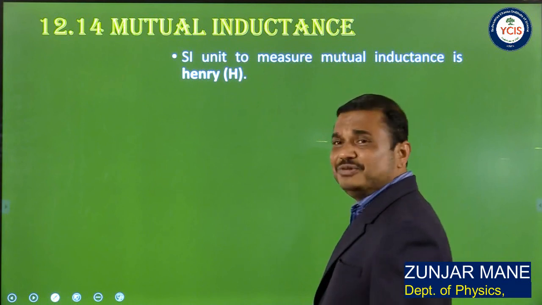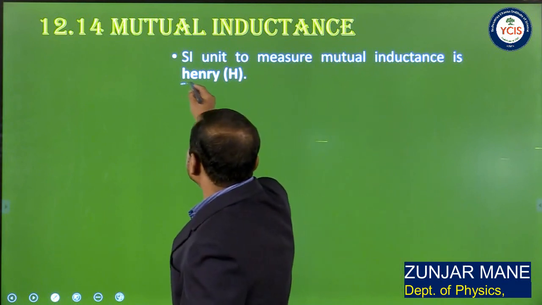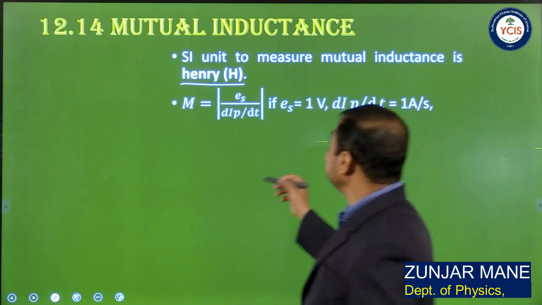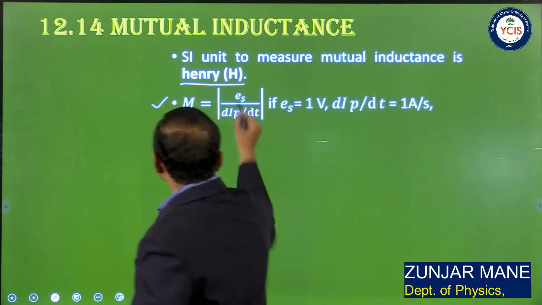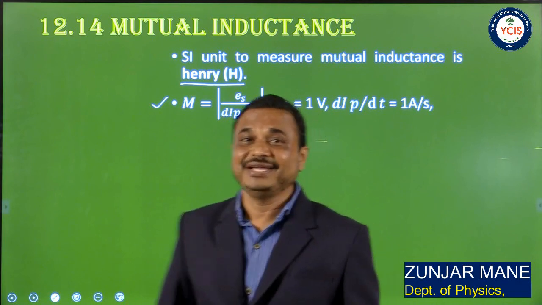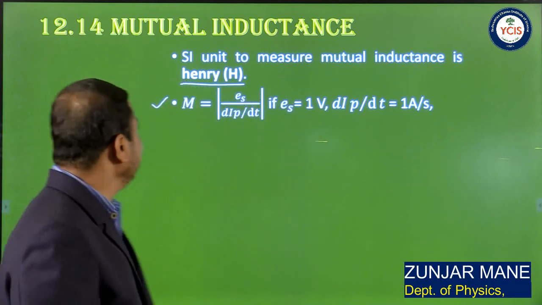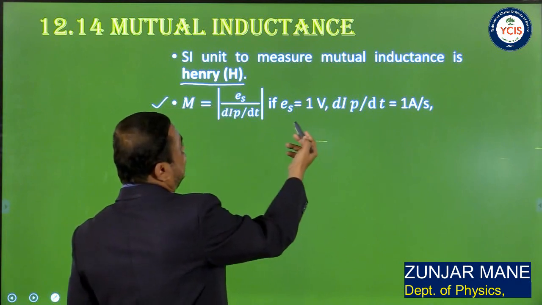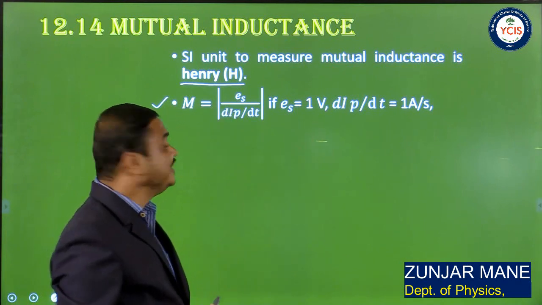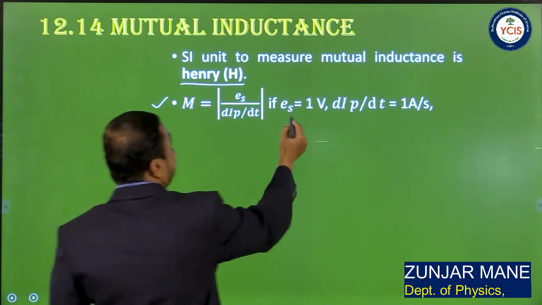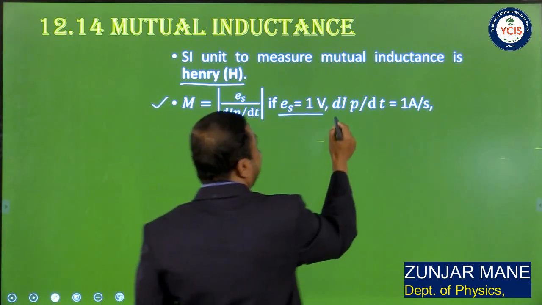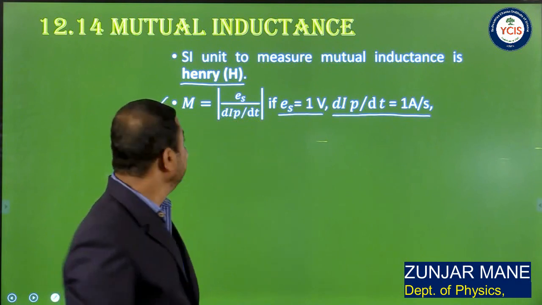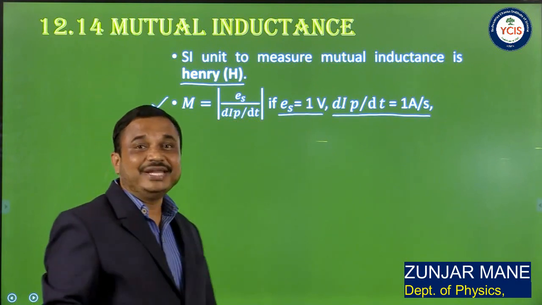The SI unit of mutual inductance is also Henry, with subunits millihenry and microhenry, and M is given by the equation M = E_S divided by dI_P by dt, and we know that the SI unit of E_S is volt. Now we can define 1 Henry from this formula. If E_S is equal to 1 volt and dI_P by dt is equal to 1 ampere per second, then M is equal to 1 Henry.